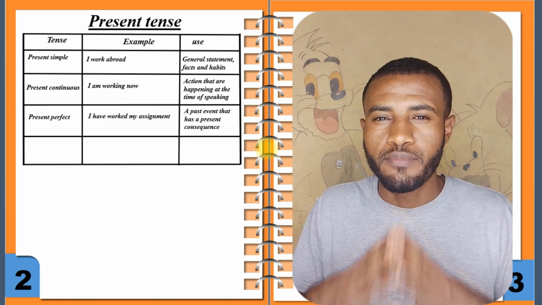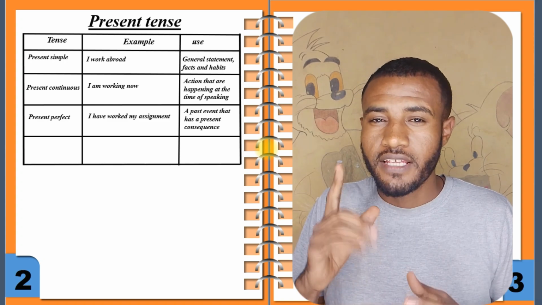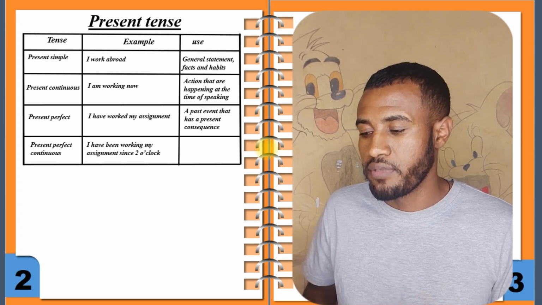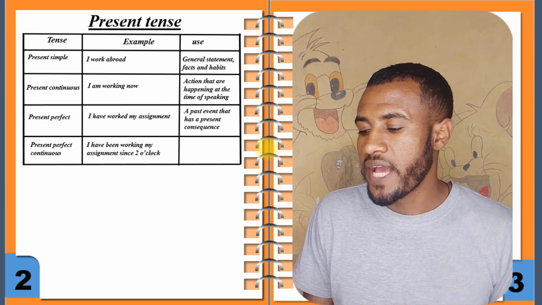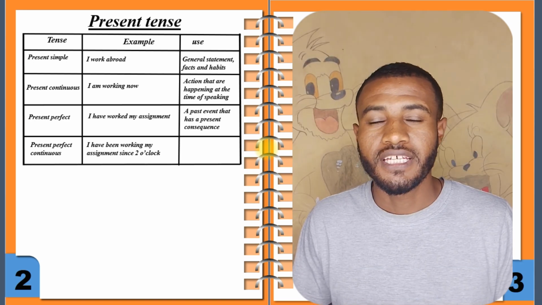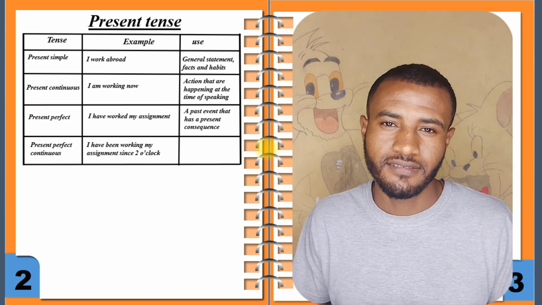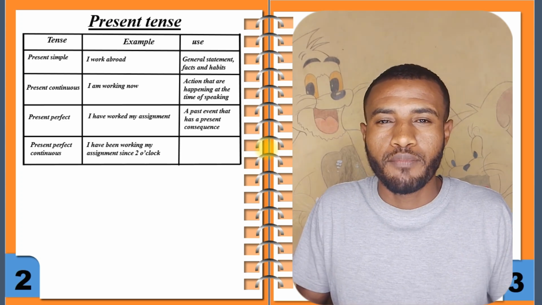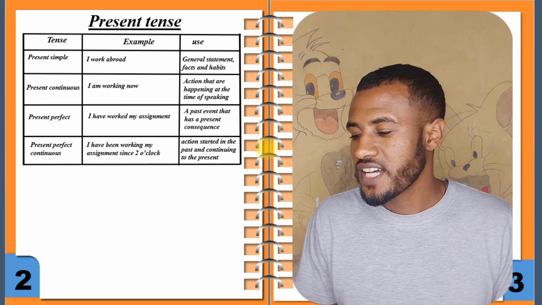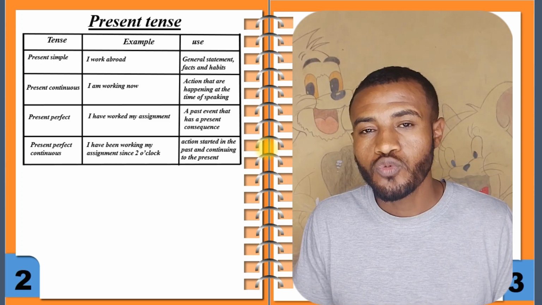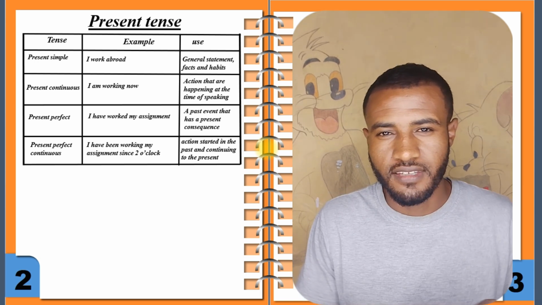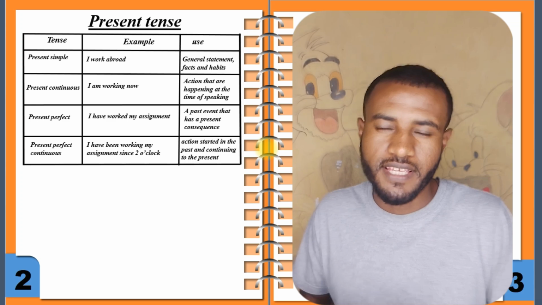I have to use the present perfect tense. The last one is the present perfect continuous. For example, I have been working on my assignment since 2 o'clock. And what is the use of present perfect continuous tense? The use of present perfect continuous tense is an action started in the past and continuing to the present. Do you see? An action started in the past and continuing to the present.